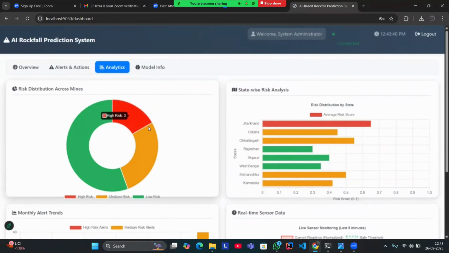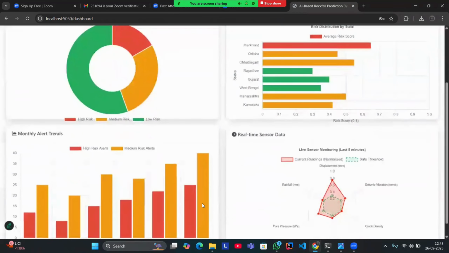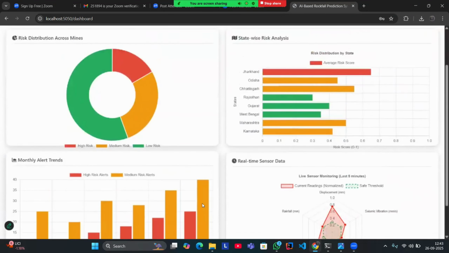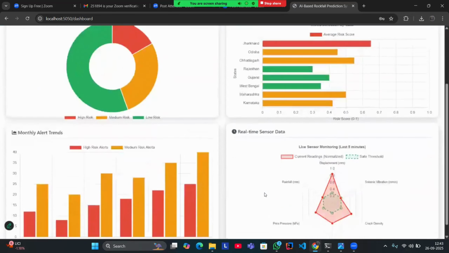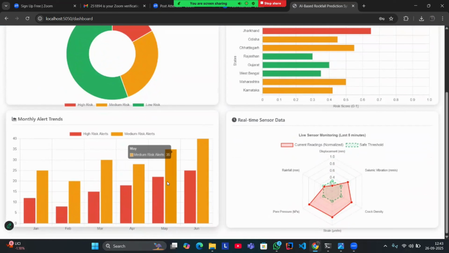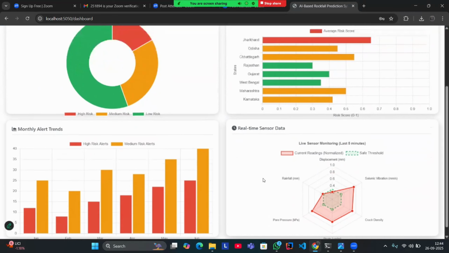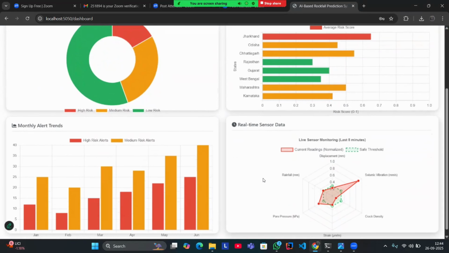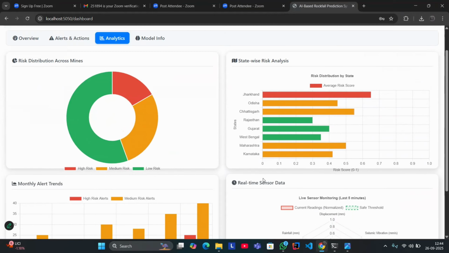We have monthly alert trends, real-time sensor data, distribution across mines, state-wise rank analysis, and many more, for a clear and pictorial representation of what is happening in the current mines and every data they have. The best part of our project is that we can get the real-time sensor data, which you might have seen is changing according to the current scenarios and situations. That is the biggest novelty we can show in our project, because our project works on a real-time basis, hence providing better accuracies.